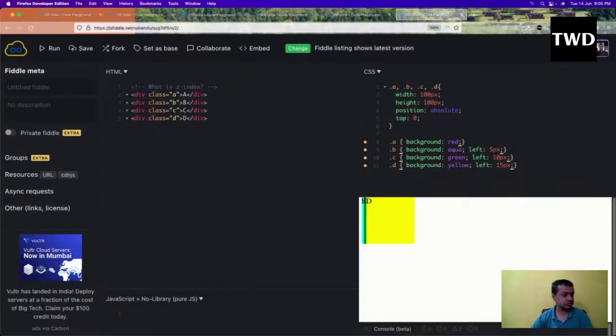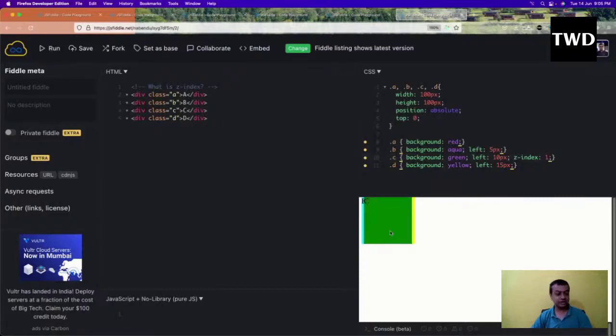Now we'll see the z index property. The z index of all the elements by default is 0. We want to see the C element now, so I'm going to set z index of 1. It means it is more than the rest of them.